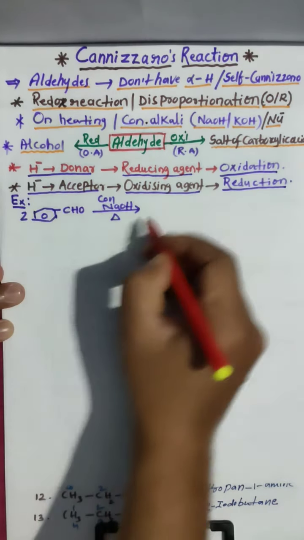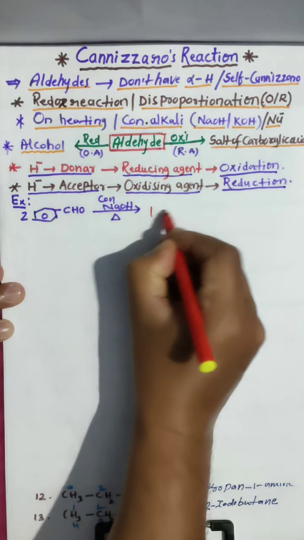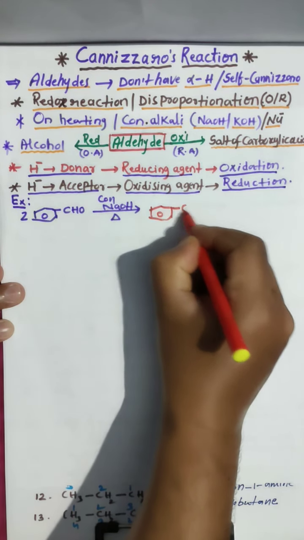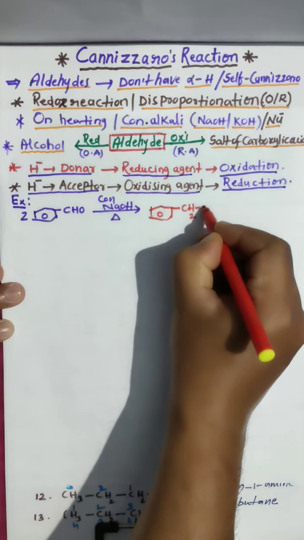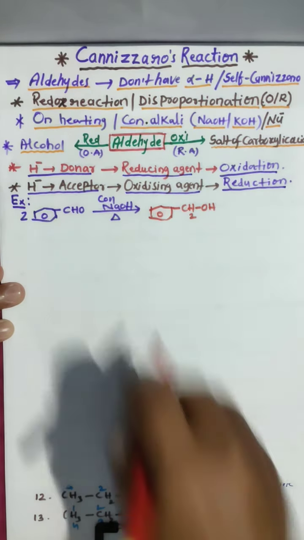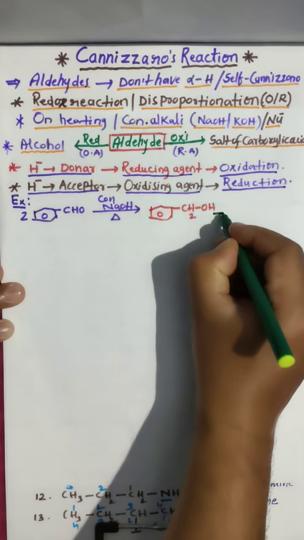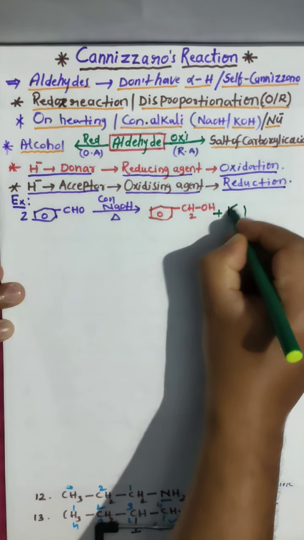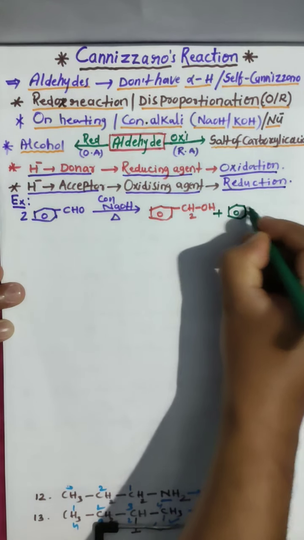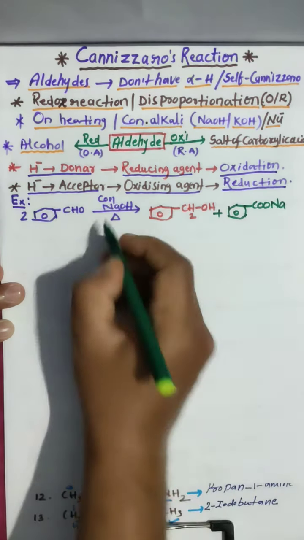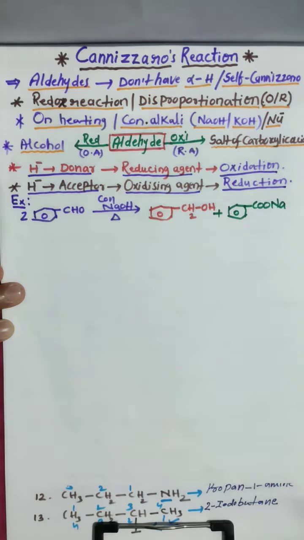The reduction product is alcohol. So first I am taking the reduction. When an aldehyde is reduced, you know very well you get alcohol. And when it is oxidized, it will give the salt of carboxylic acid, COONa, or COOK if taking KOH.